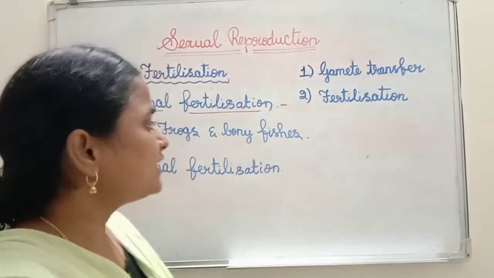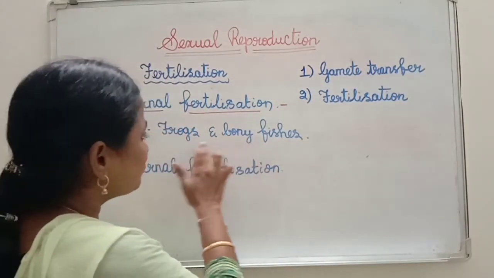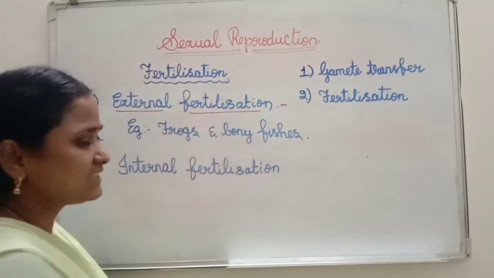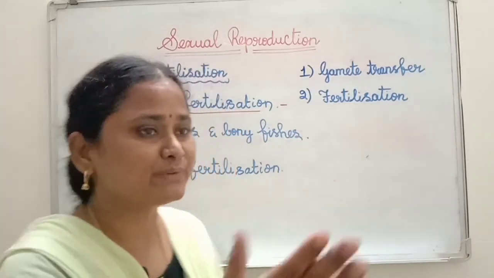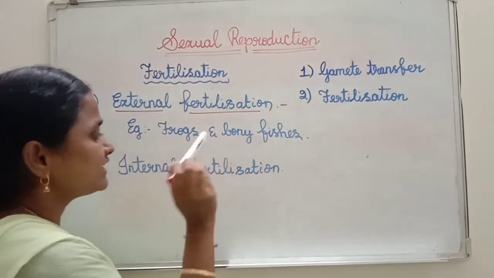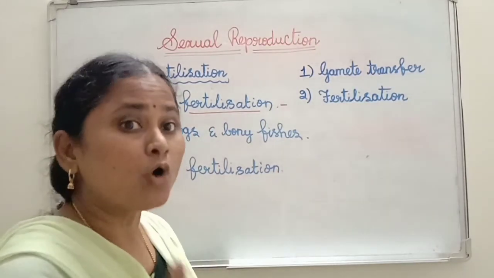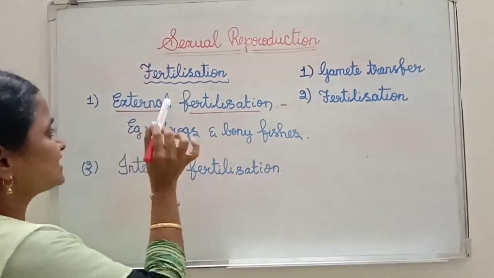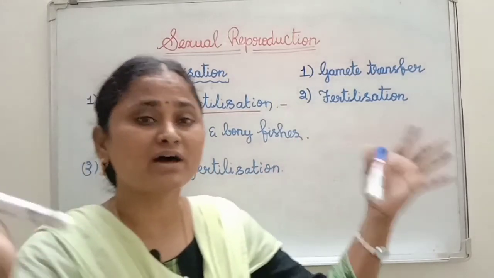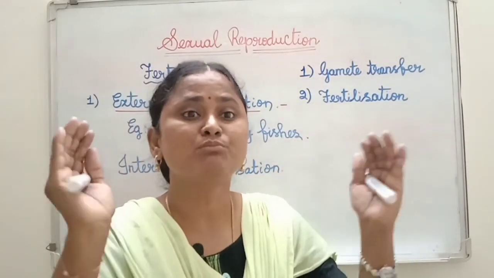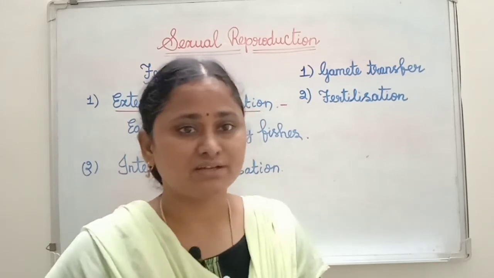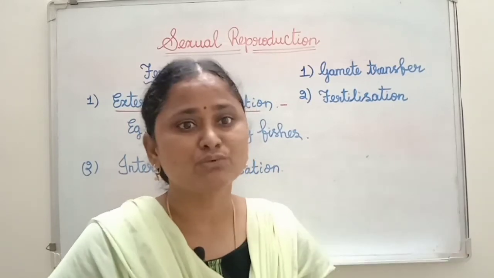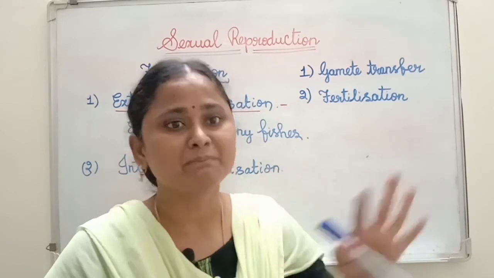Now, this external fertilization is mostly exhibited by aquatic organisms, so here I wrote frogs and bony fishes. In external fertilization more young ones are produced, but their survival depends on the place.